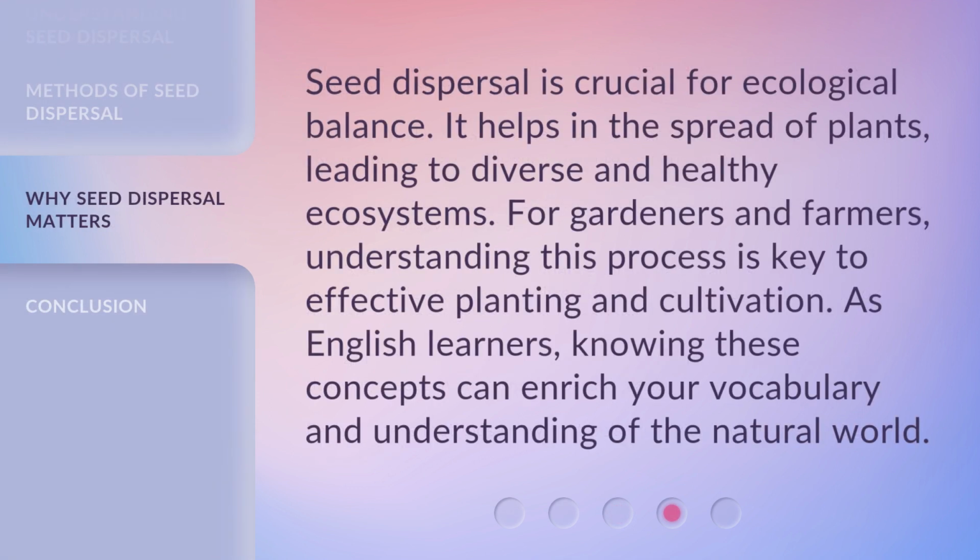Seed dispersal is crucial for ecological balance. It helps in the spread of plants, leading to diverse and healthy ecosystems. For gardeners and farmers, understanding this process is key to effective planting and cultivation. As English learners, knowing these concepts can enrich your vocabulary and understanding of the natural world.